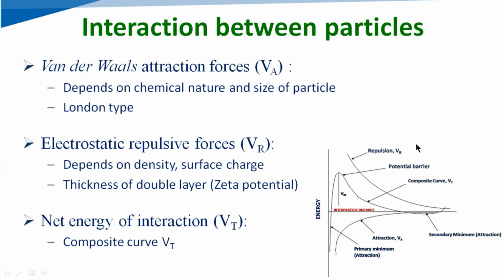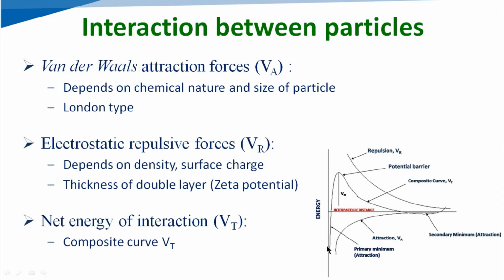Then afterwards, the net energy of interaction, denominated with VT, is also known as a composite curve VT. This is the algebraic addition of the two curves, that means the interaction between the van der Waals attraction force and the electrostatic repulsion force. That's why this is known as a composite curve, denominated with VT.